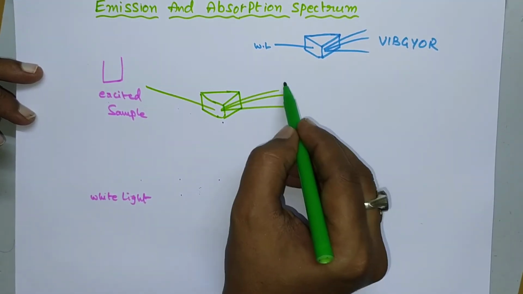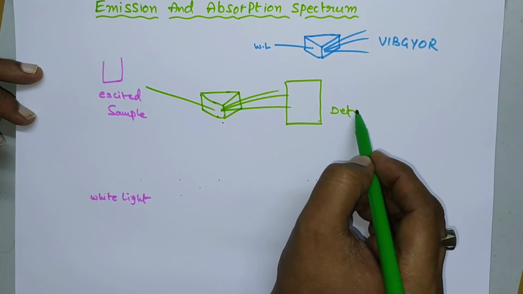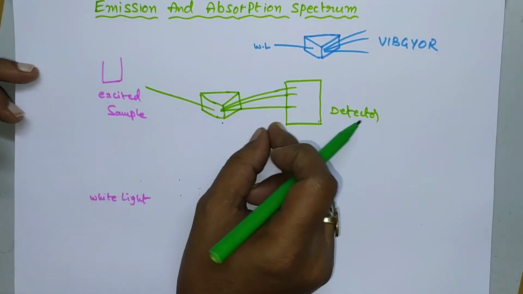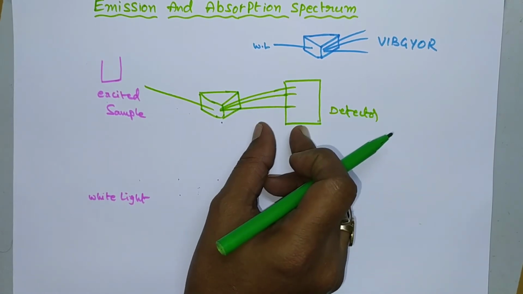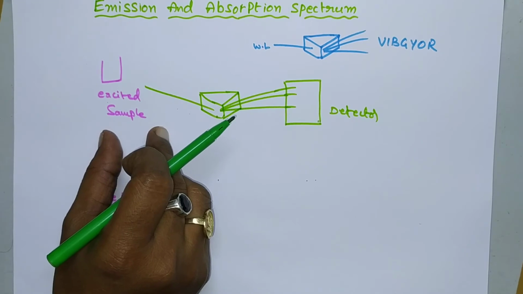So this is observed under a detector. Here is a detector. On this detector you can observe the radiation. It is in the form of bands of colors. So this spectrum obtained is nothing but the emission spectrum. Okay.